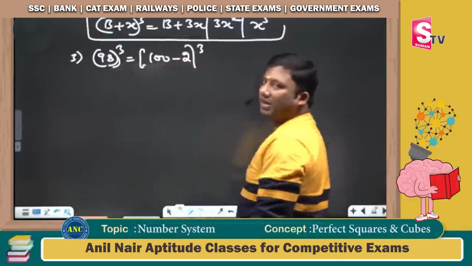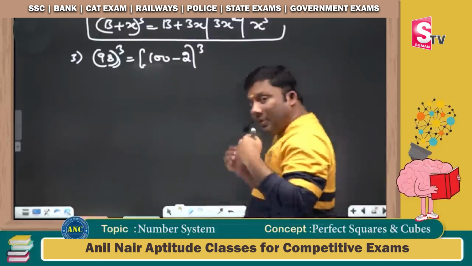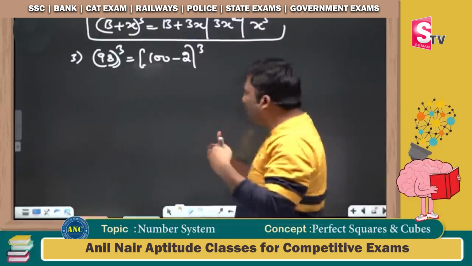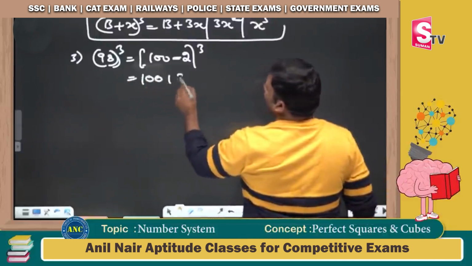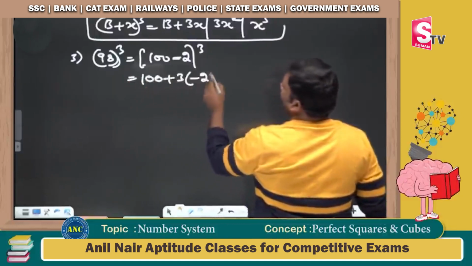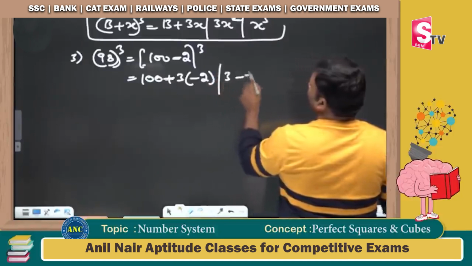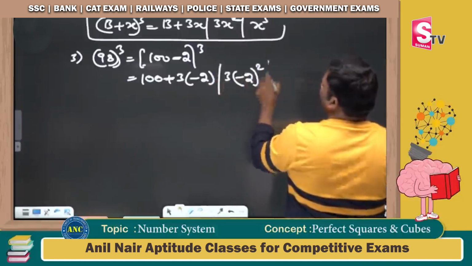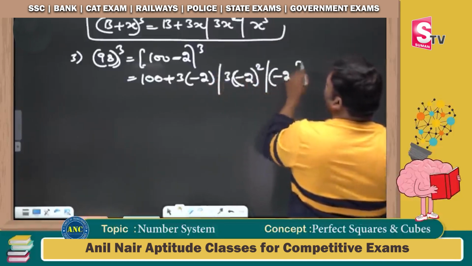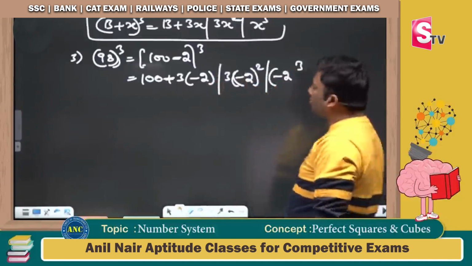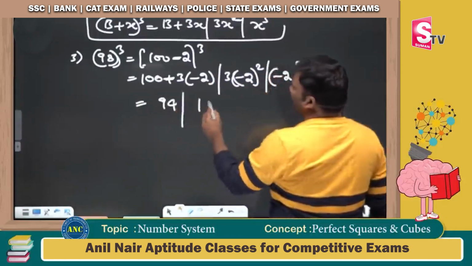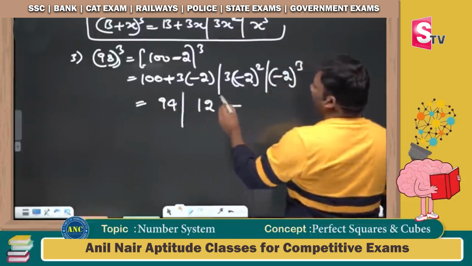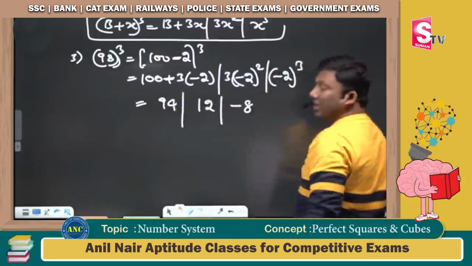b is 100 and x is minus 2. In the previous problems we did plus 2; now we will do minus 2. These are nothing but b plus 3x, 3x square and x cube. 100 minus 6 is 94. 4 threes are 12. Minus 2 cube is minus 8.